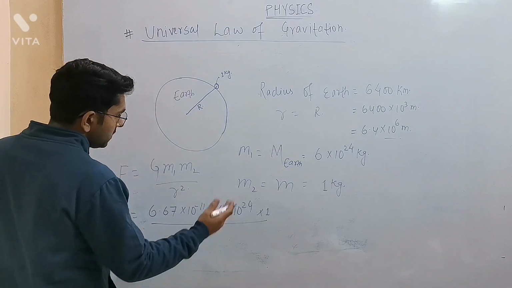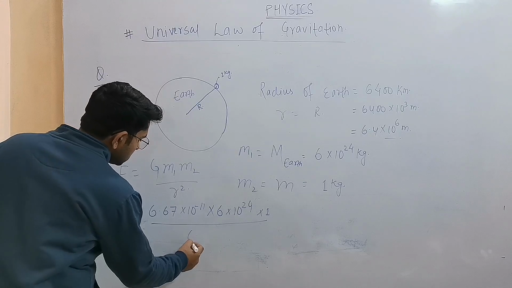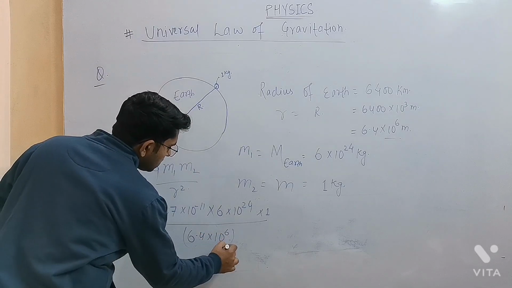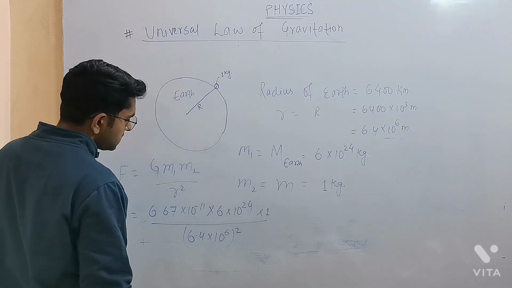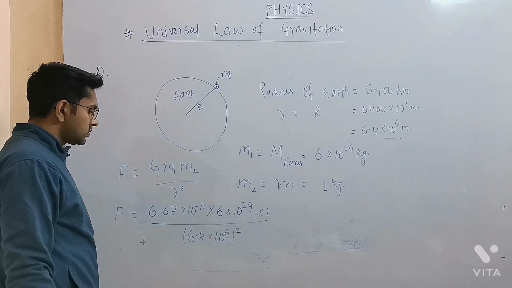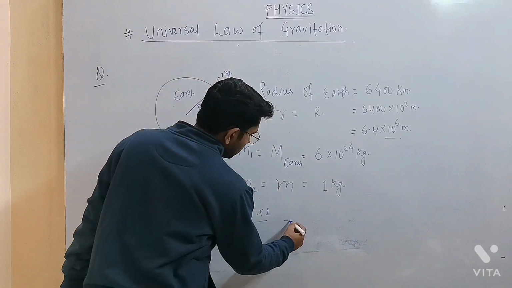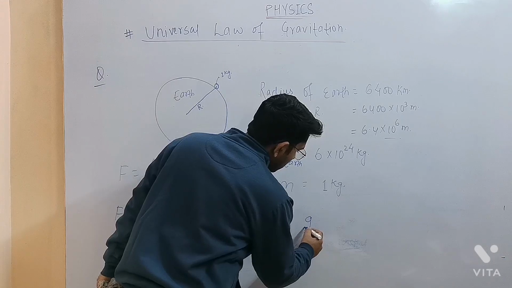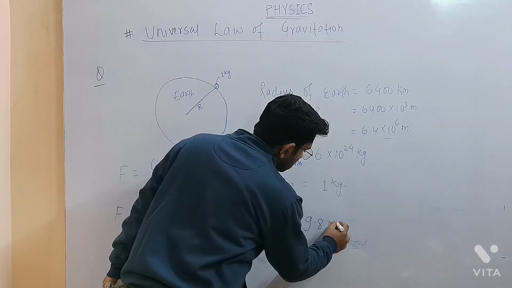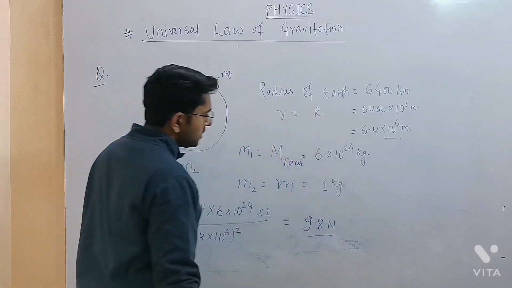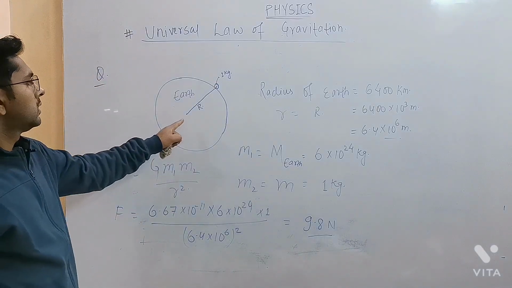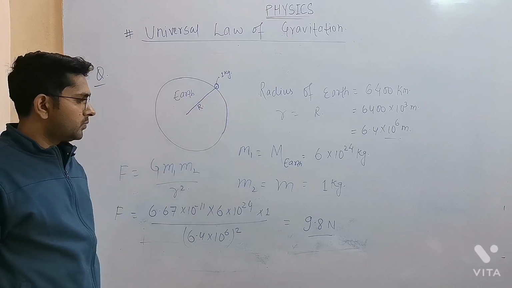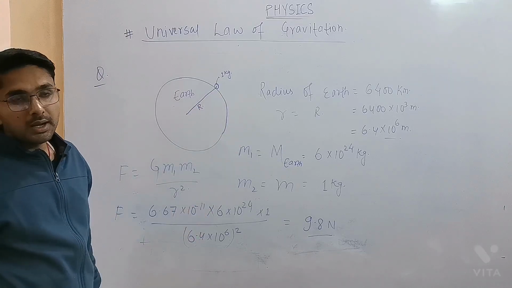Now the radius: 6.4 into 10 to the power 6 whole square. If you do the calculation, you will get the value of gravitational force as 9.8 Newton. So the gravitational force of the earth on a 1 kg object will be 9.8 Newton.